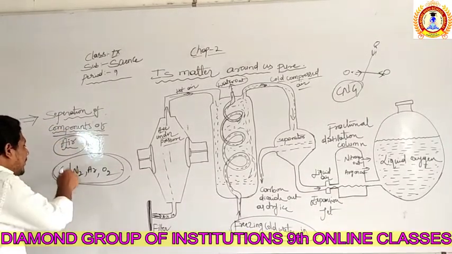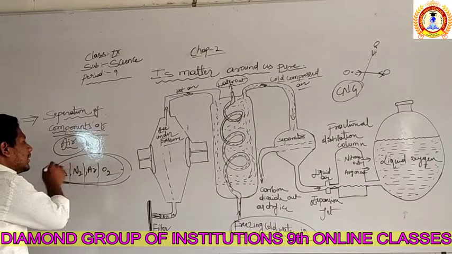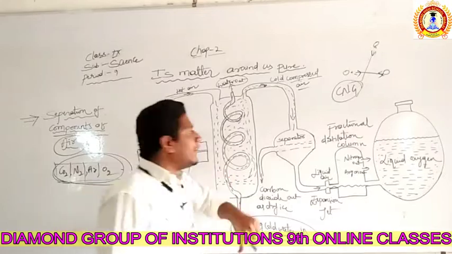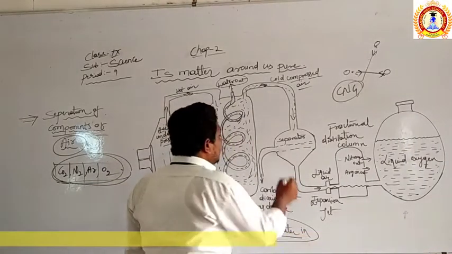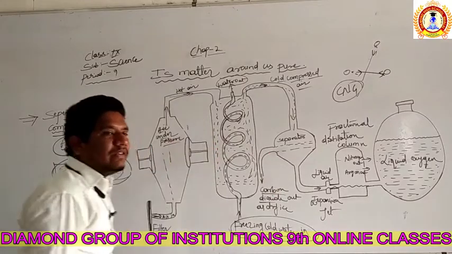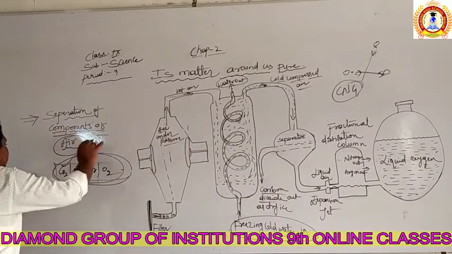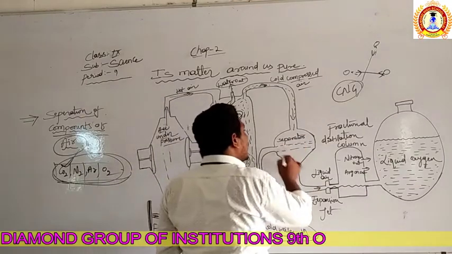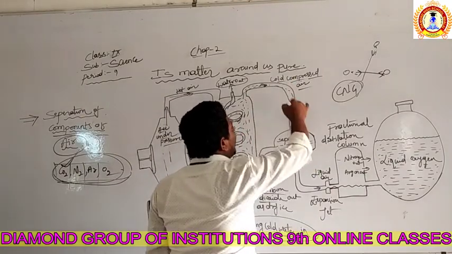Now we want to separate each of them into single form. Means the first gas separated from the air is carbon dioxide. Which component of the air gets separated first? First the carbon dioxide is separated in the chamber of the separator. Which air is entering the chamber?